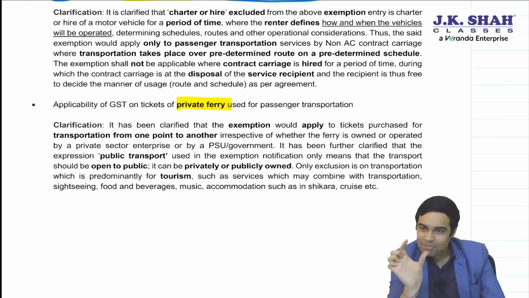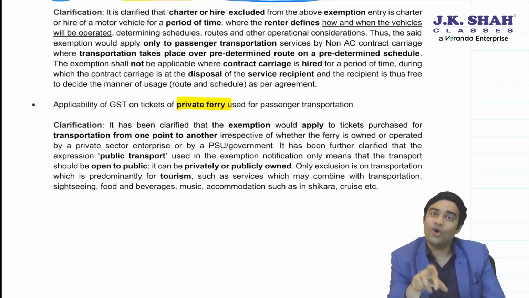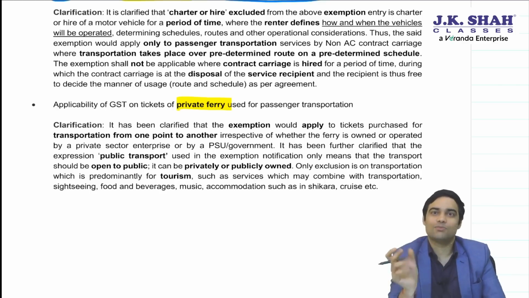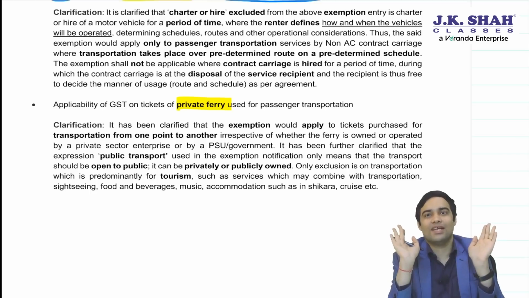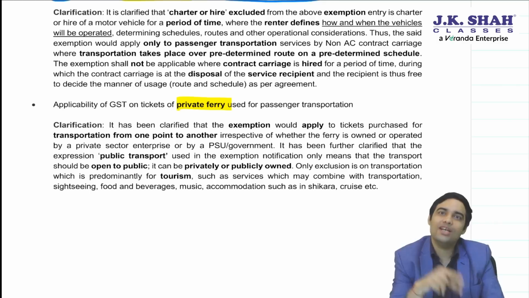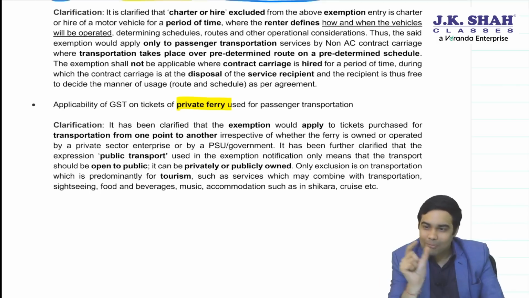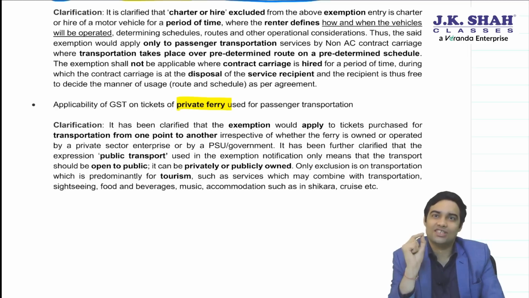So the question was public transport written in that entry. Does it mean government owned or it can be government or private? CBIC has clarified that public transport means open for general public. It does not mean whether owned by public, that is government, or private. Public transport will mean open for general public. If it is open for general public, then it will enjoy an exemption. But what about cruise? Cruise will be liable to GST because that is for tourism purposes.